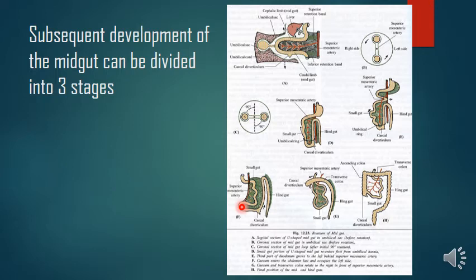So the dorsal mesentery of the ascending colon usually disappears, and its posterior surface becomes non-peritoneal. Okay, so ascending colon posterior surface becomes non-peritoneal, and the prearterial segment of the dorsal mesentery of the midgut persists as the mesentery, which suspends the jejunum and ileum from the posterior abdominal wall.